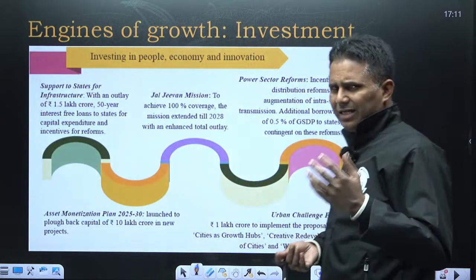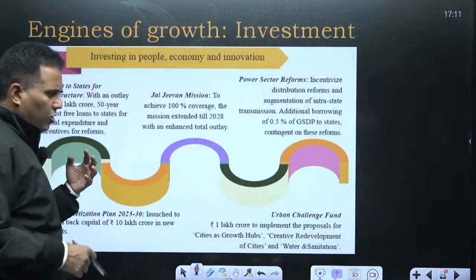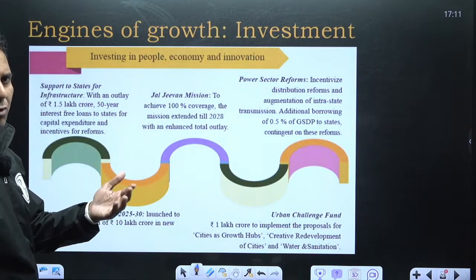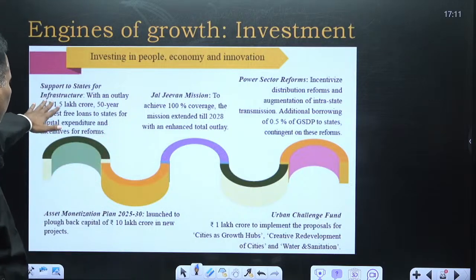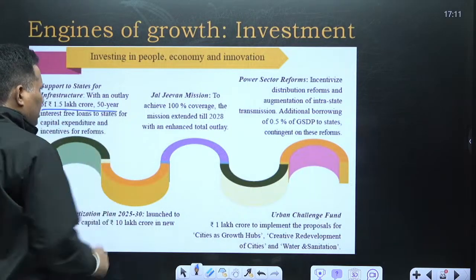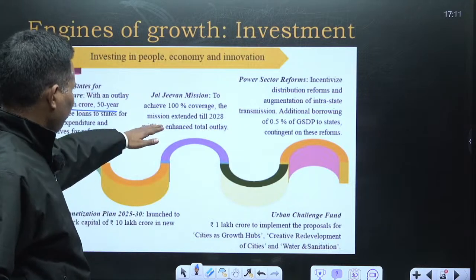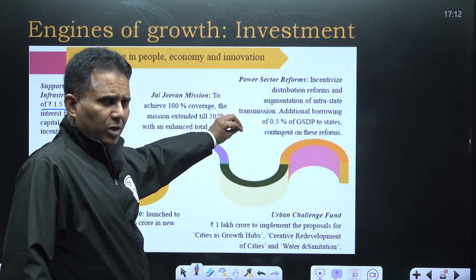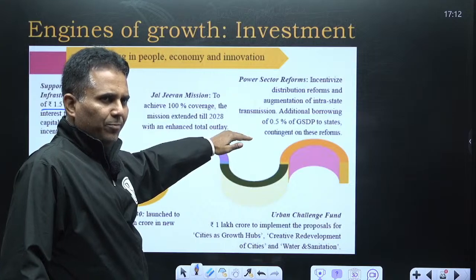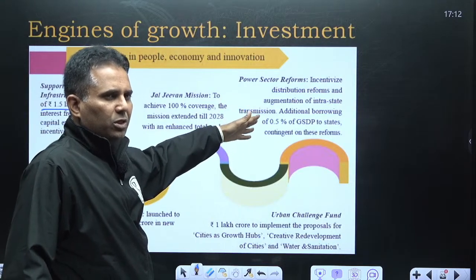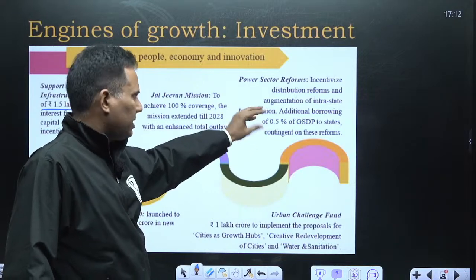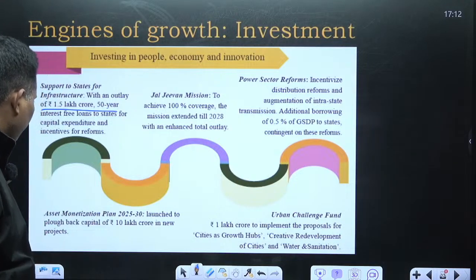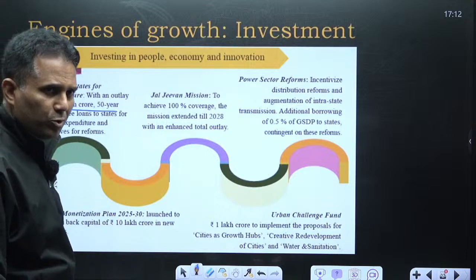Then, as we have already discussed, government gives grants. Government is giving a 1.5 lakh crore interest-free loan to states if they spend on capital expenditure. It was also there in the previous budget. Then Jal Jeevan Mission, to achieve 100% coverage. States borrow as per their FRBM limit, but government has said that they can borrow an extra 0.5% if they introduce reforms in the power distribution sector, because there is a major challenge in the distribution of electricity. Asset monetization, we have already talked about, government will double it. So 10 lakh crore of projects is going to be monetized.